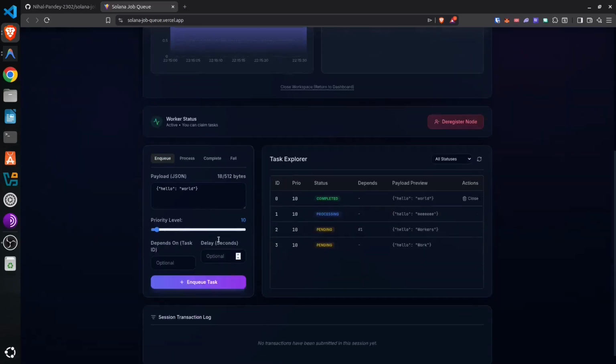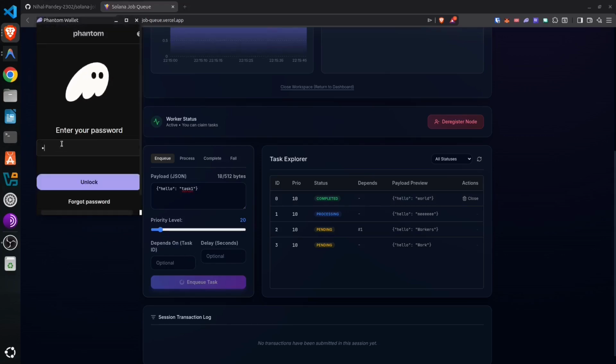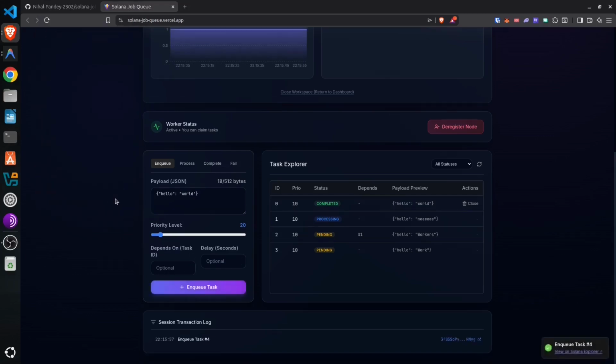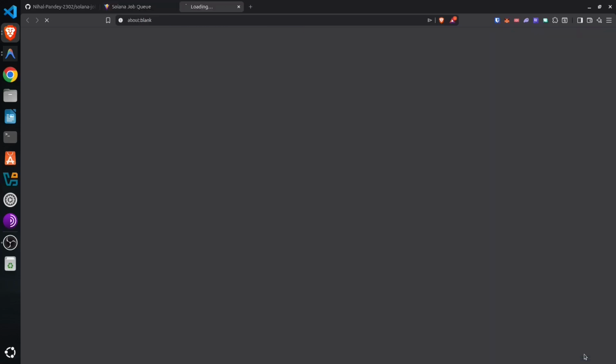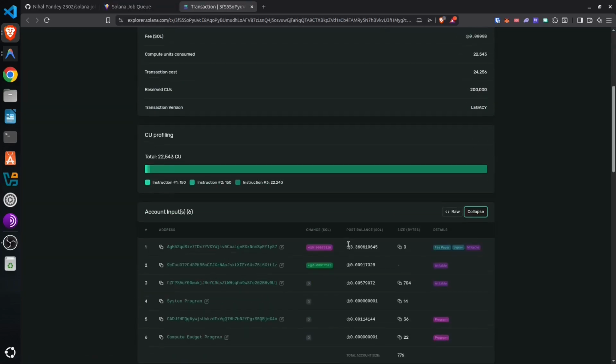Let me just enqueue a task. I just say task 1. I decide the priority level as 20 and just enqueue it. We can also decide which task this one depends on right here. I just confirm it, and as you can see, the task is enqueued. I just go here and here we have it. We have the instruction, what we did right now.